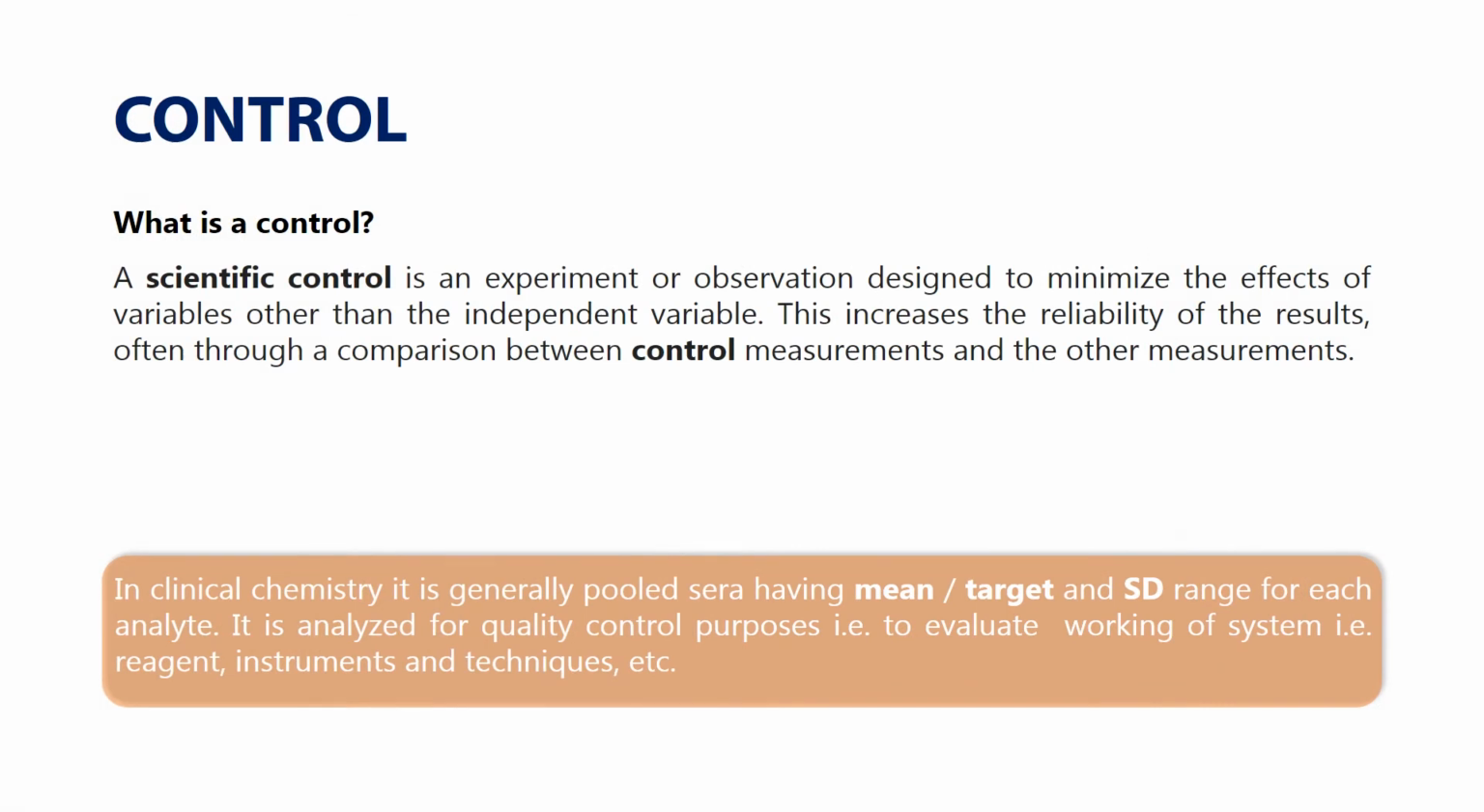What is a control? A scientific control is an experiment or observation designed to minimize the effects of variables other than the independent variable. This increases the reliability of the results, often through a comparison between control measurements and the other measurements. Which includes: